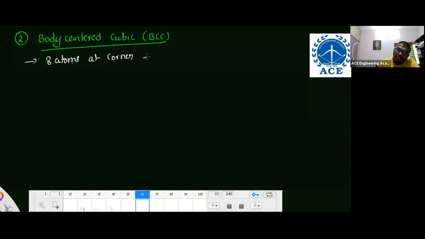Right. And the second question is the body-centered cubic structure, BCC structure. Now in BCC, how are the atoms arranged? 8 atoms at the corners and 1 atom at the body center.